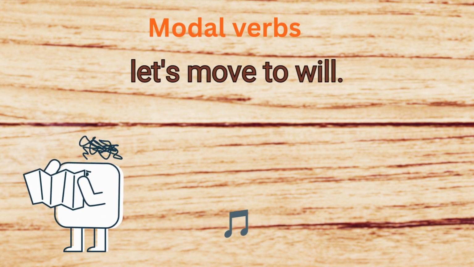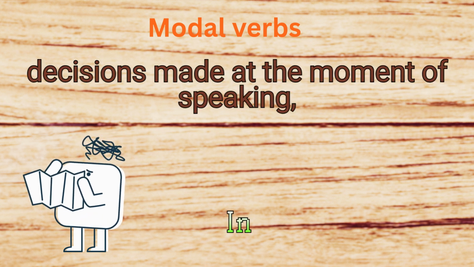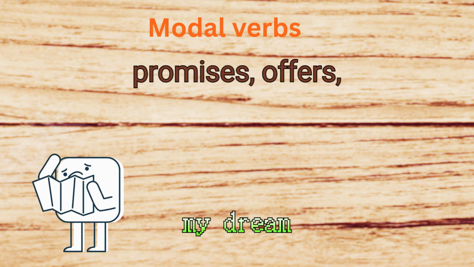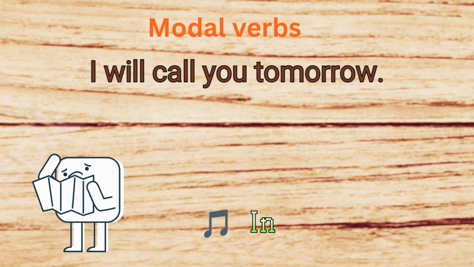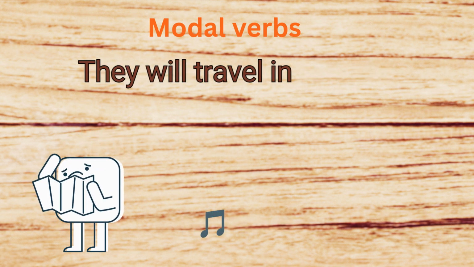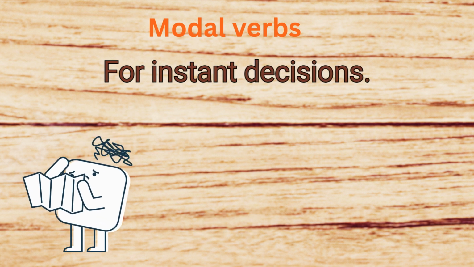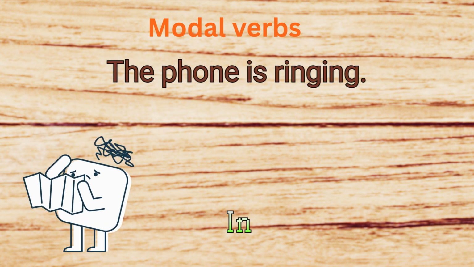Now, let's move to will. Will is used for future actions, decisions made at the moment of speaking, promises, offers, and predictions. For future, I will call you tomorrow. She will start her new job next week. They will travel in August. For instant decisions, I'm thirsty. I'll get some water. The phone is ringing.